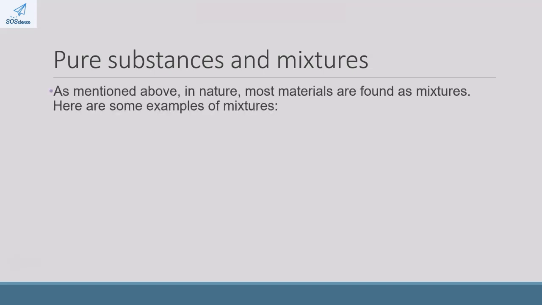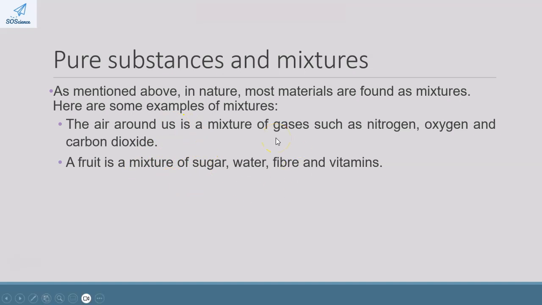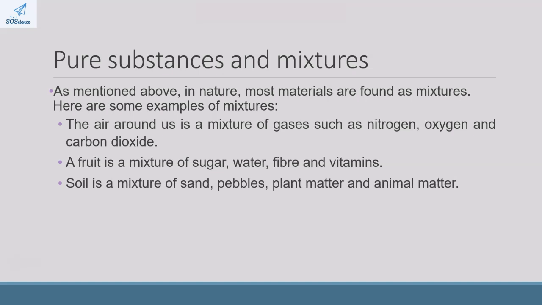As mentioned above, in nature, most materials are found as mixtures. So here are some examples of mixtures in nature. The air around us is a mixture of gases, mainly nitrogen and oxygen, as well as some other gases like carbon dioxide. A fruit is a mixture of sugar and water and fiber and vitamins. Soil is a mixture of sand and pebbles and plant matter and animal matter.